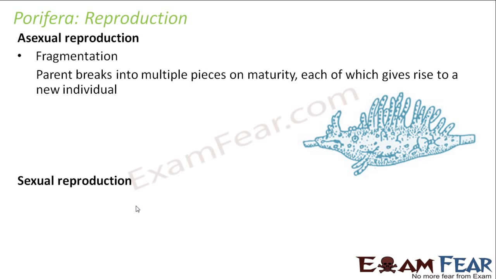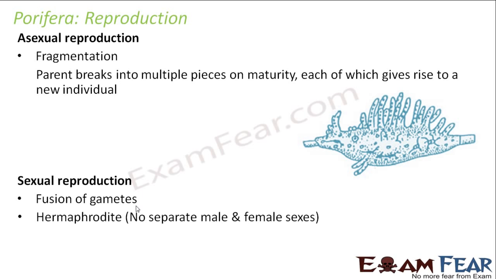If I talk about sexual reproduction, it happens by fusion of gametes. So for gametes, you need a male gamete and a female gamete. But these porifera, they are hermaphrodite. That is, there is no separation of sexes. So there is no distinction between a male and a female. It is like all the same.